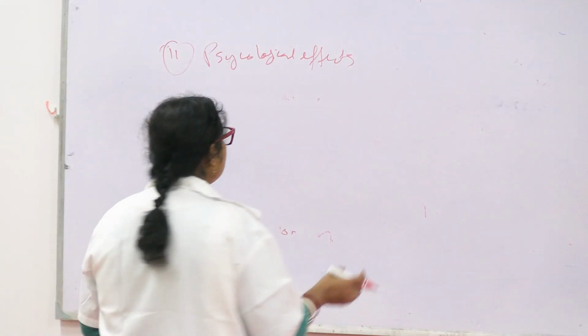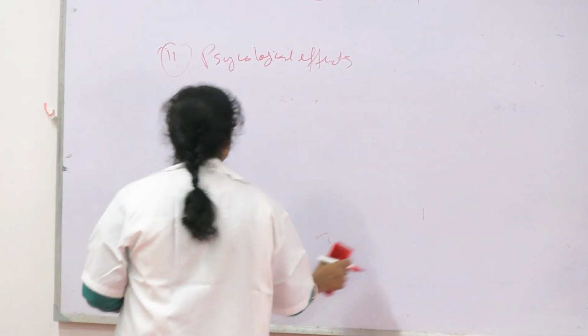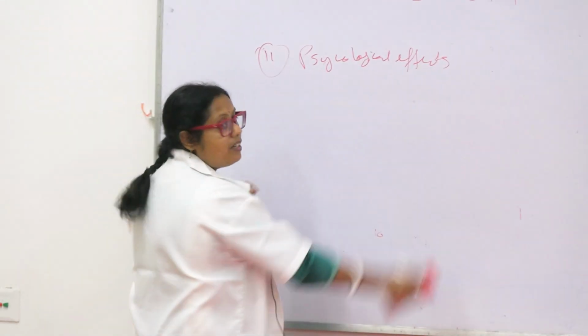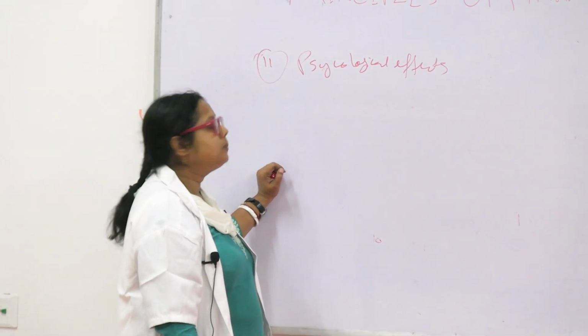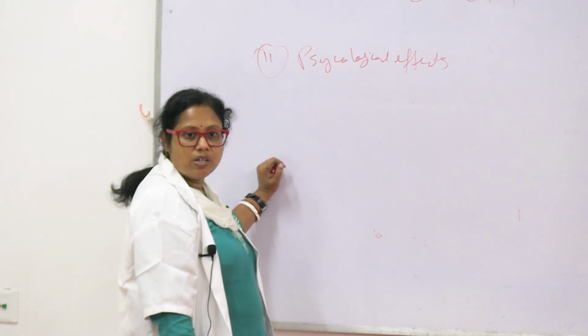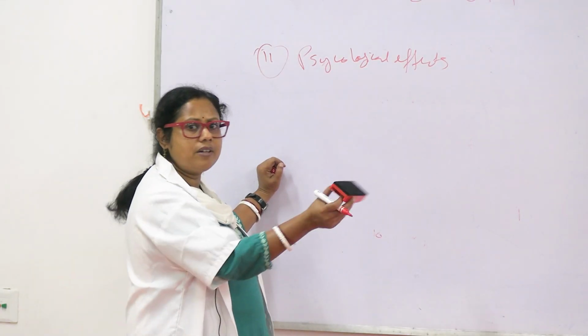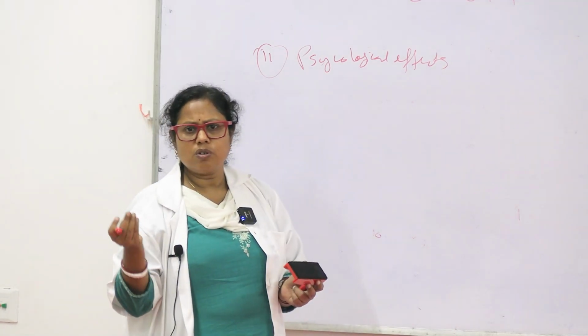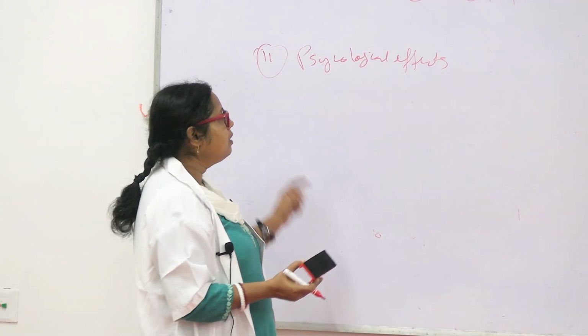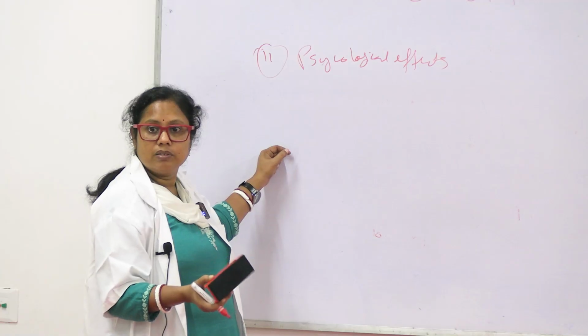There are patients, we'll read in psychiatry, who have a hypochondriac type of delusion. Patients visit different doctors. They don't have any disease or only minor things, but they are very anxious about their disease.